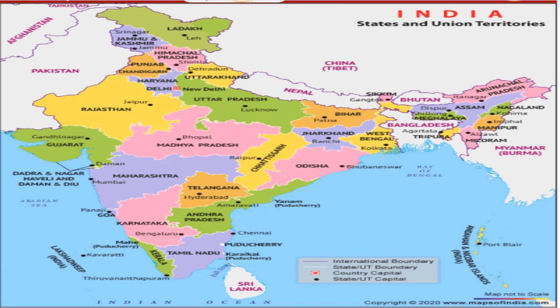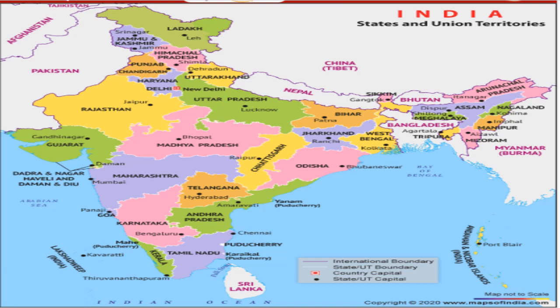You can see the Himachal Pradesh capital is Shimla, and for Punjab and Haryana jointly it is Chandigarh, Rajasthan's capital is Jaipur, Gujarat's capital is Gandhinagar, Maharashtra Mumbai, Karnataka Bangalore, Kerala Thiruvananthapuram, Tamil Nadu Chennai, Andhra Pradesh Amaravati, Telangana Hyderabad, Chhattisgarh Raipur, Odisha Bhubaneswar, Jharkhand Ranchi, West Bengal Kolkata, Bihar Patna, Uttar Pradesh Lucknow, Uttarakhand Dehradun.